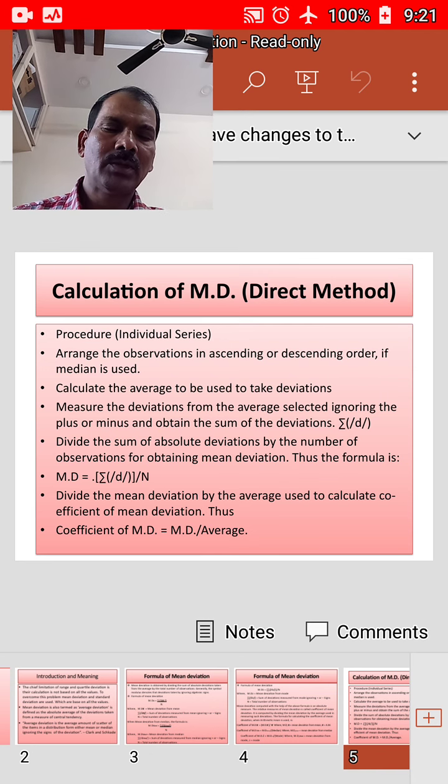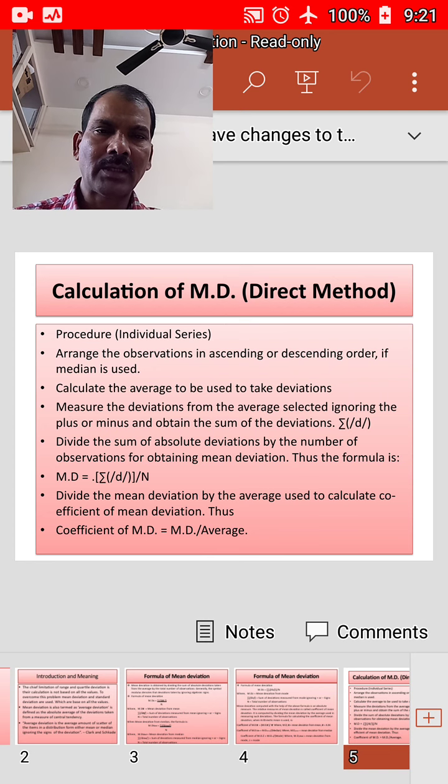Calculate the average to be used to take deviations, and measure the deviations from the selected average, ignoring the plus or minus signs, and obtain the sum of the deviations, that is, the summation of mod d.